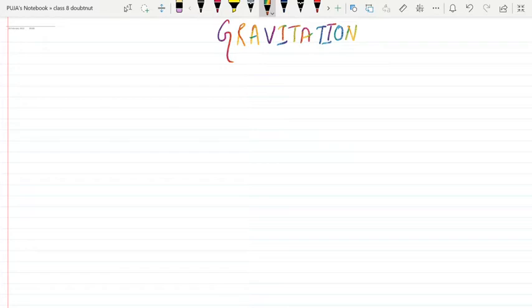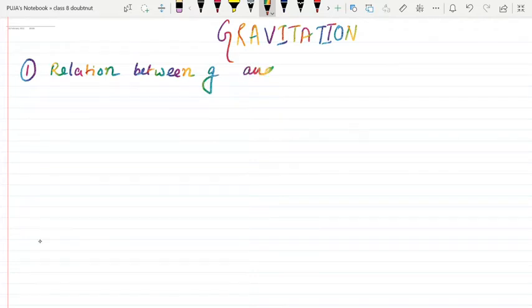Okay, so in today's lecture, what will we study? In today's lecture, first we will study the relation between g, that is this g is acceleration due to gravity, and capital G, that is the gravitational constant. It's a universal constant. Okay, this is the first thing.